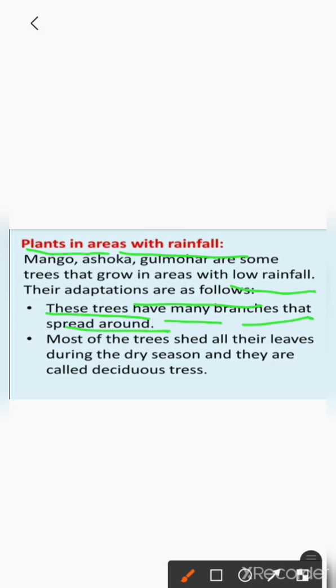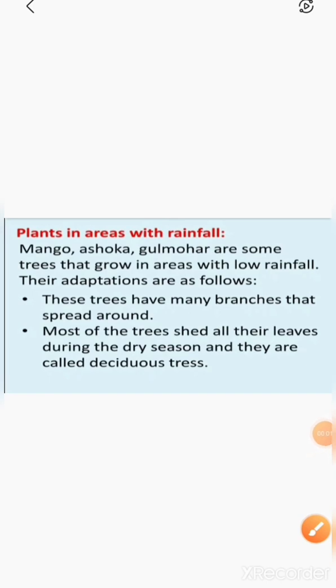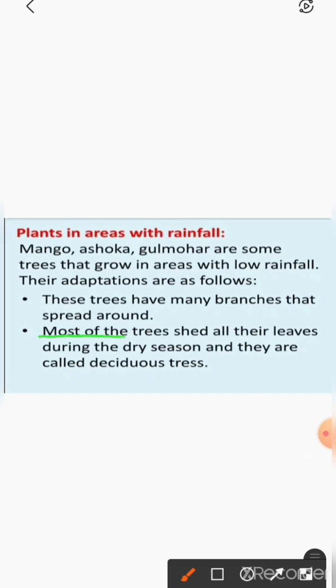Which trees have many branches? Mango, Ashoka and Gulmohar. Most of the trees shed all their leaves during the dry season and they are called deciduous trees. Children, in the previous lecture I asked you the question, what are deciduous trees? You can see here, most of the trees shed all their leaves during the dry season and they are called deciduous trees.